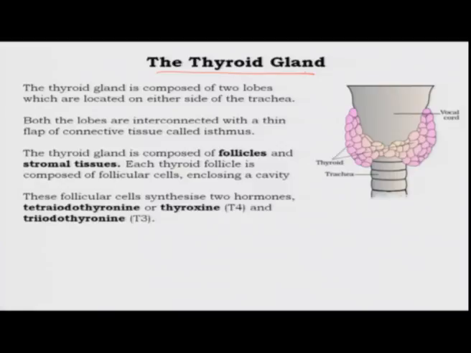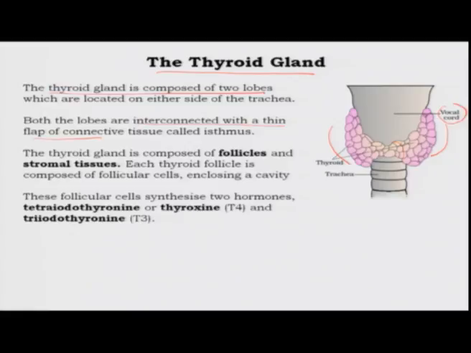The thyroid gland is located in your neck region. If your vocal cords are here, then there are two lobes of the thyroid gland which are placed on either side just below the vocal cord. The lobes are interconnected with a thin flap of connective tissue called the isthmus, which is present in the middle.